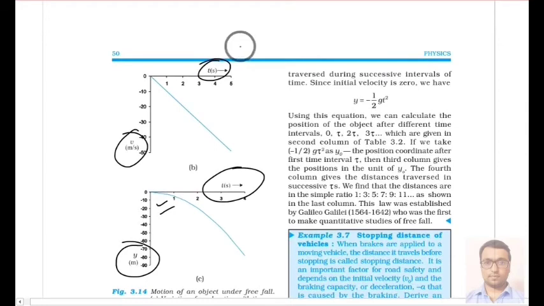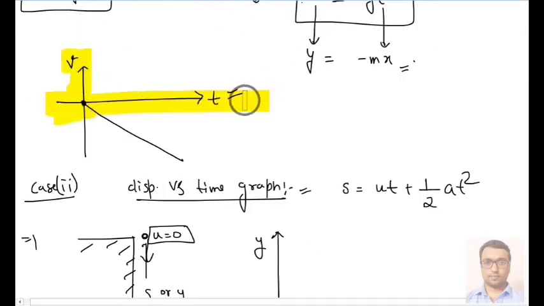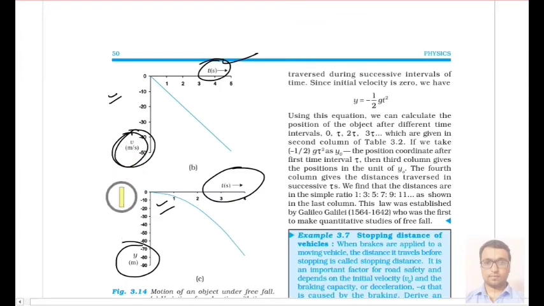Now in your NCERT book you can see that your v-t graph is like this, a straight line, and this was our v-t graph. If you remember, it is the same. And then we have the displacement s, or you can say y versus t graph. It is a parabola like this.